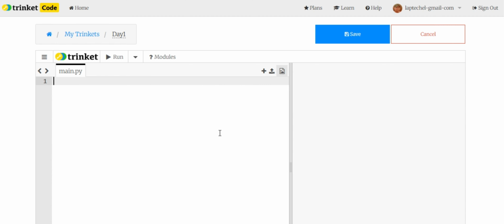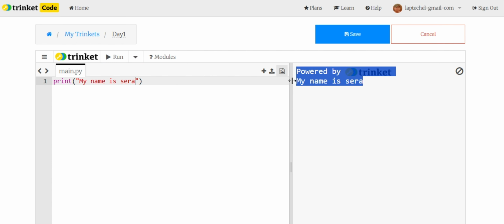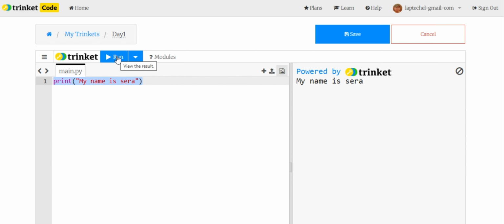So we need to know about print. Print is a tag which can print anything in the output, like my name is Shera. If you print here and click here, it will be printed in the output. This is the output area, here is the code area, and the button is to run and view the result.